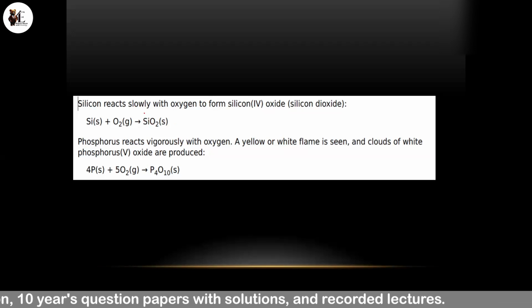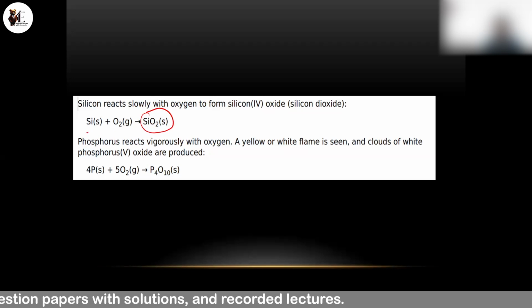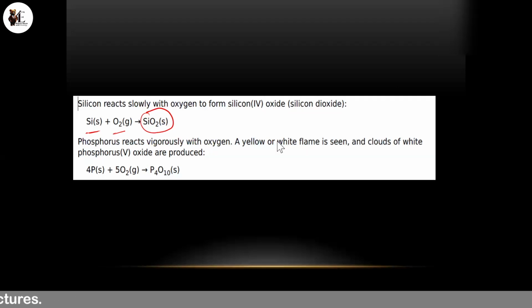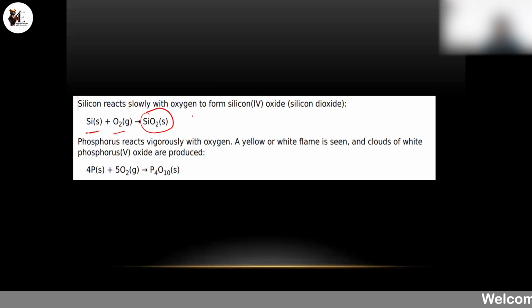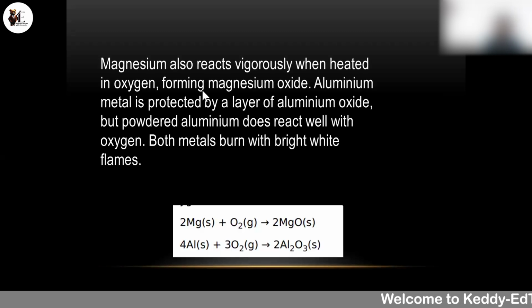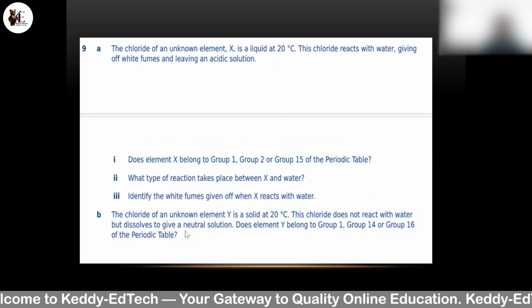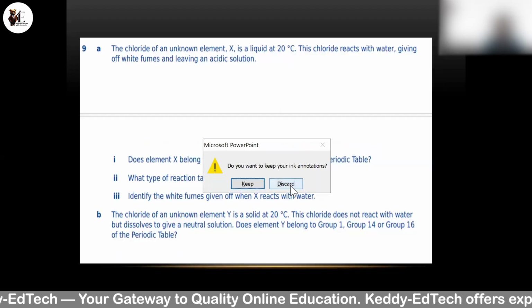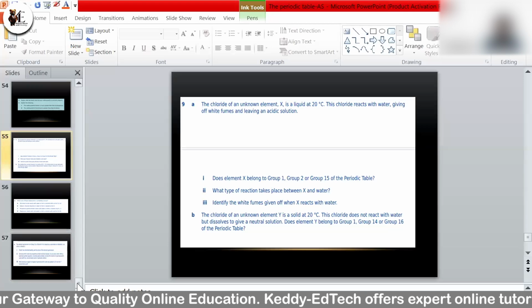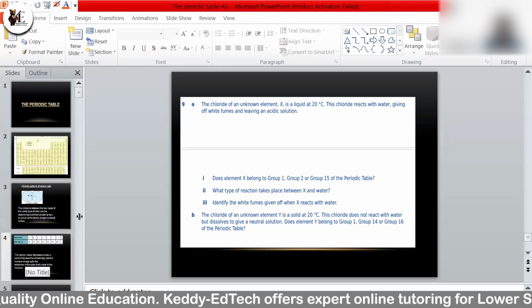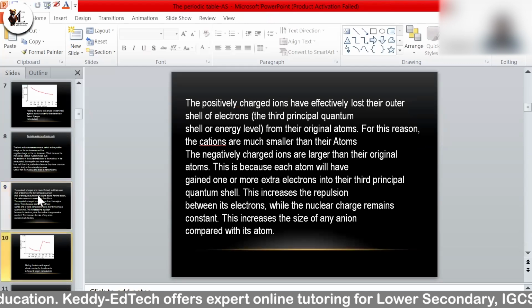Like when phosphorus reacts, the observation is that it is a solid. So if you react silicon with oxygen, then you get a solid silicon oxide only. Is there a specific color? No. Fumes are released here. Like in this reaction, you are seeing that they are burning with the white flame, right? Aluminium metal is protected with a layer of aluminium oxide. Both metals are burning with a white flame in this. But in the silicon oxide, no particular observation you can see. Only SiO2 is a solid which gets separated out. Okay, it is a solid when it reacts with oxygen.